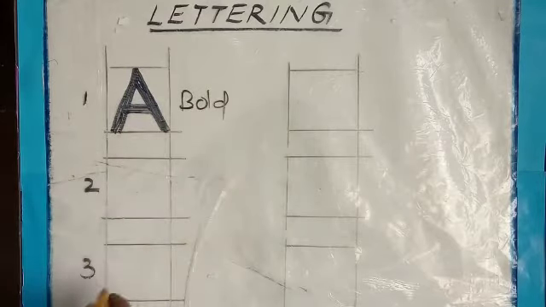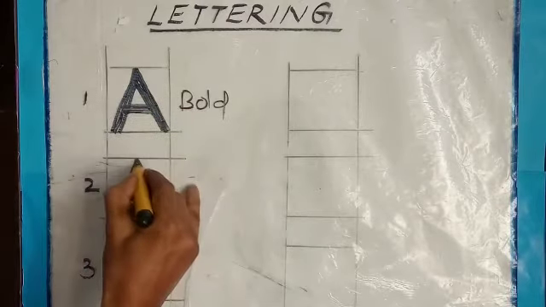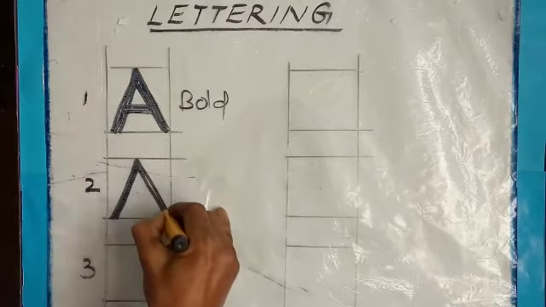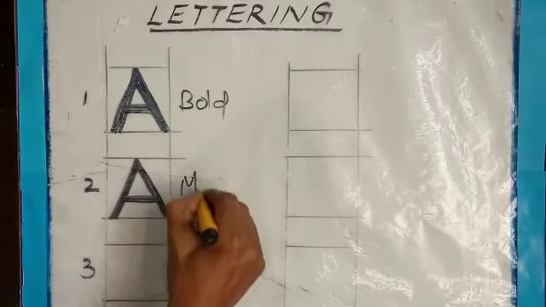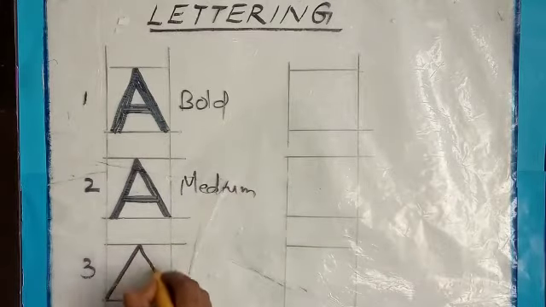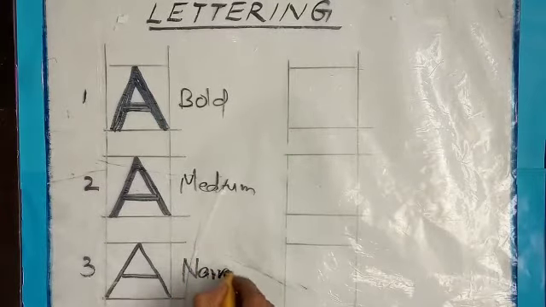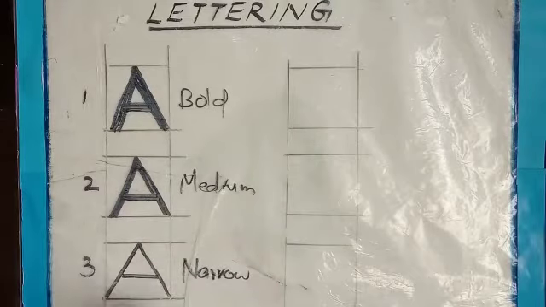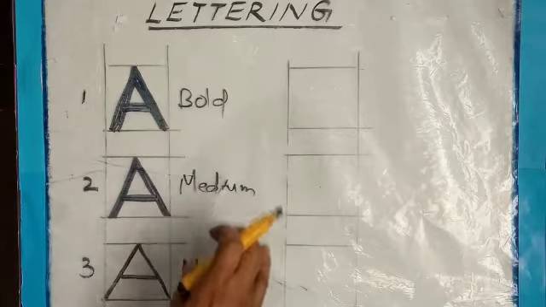Now, medium. Medium means just thinner than this one. So we will use two strokes like this. So this, compared to this, is medium. Now this one is narrow. Narrow means very thin. So these are the three different divisions of lettering: bold, medium, and narrow.